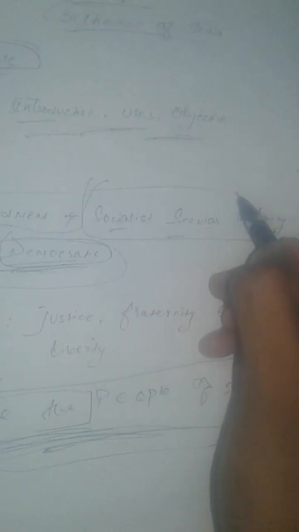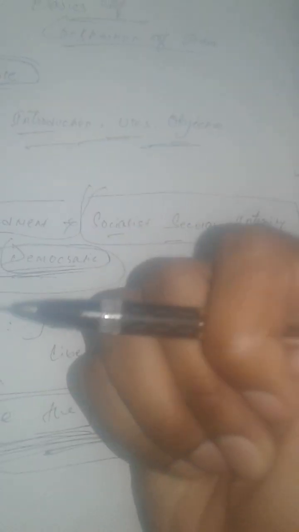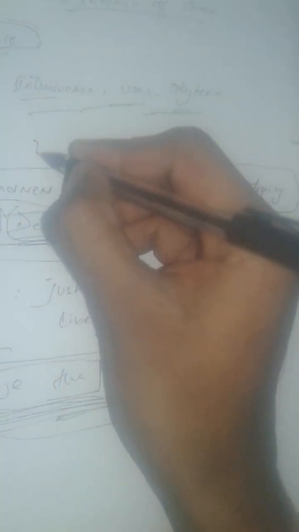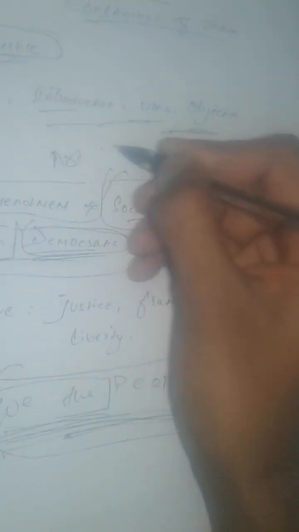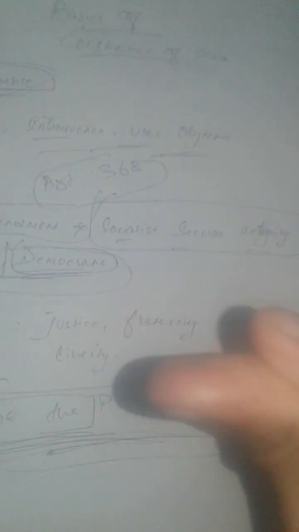After the 42nd amendment of the Indian constitution, three new terms were introduced by the parliament, and the parliament can introduce terms under Article 368.